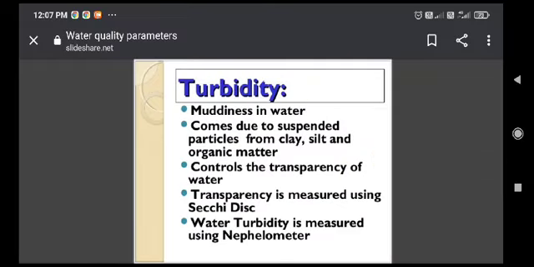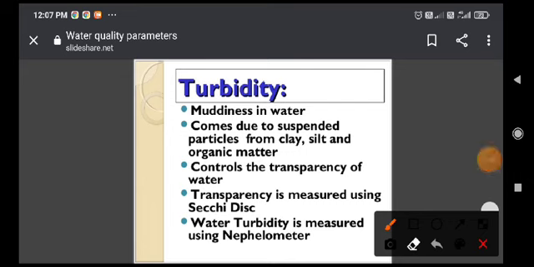So what about the turbidity? We know that when we take two glasses, the water in its normal condition, where transparency is there, is called pure water. But when we take polluted water into a glass and we cannot observe the transparency in the water, then the water is called turbid water.